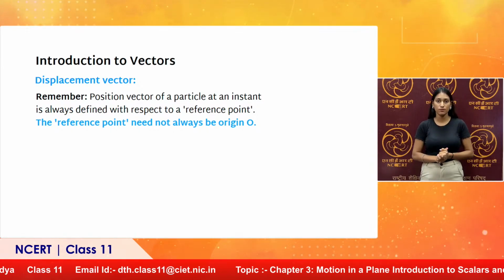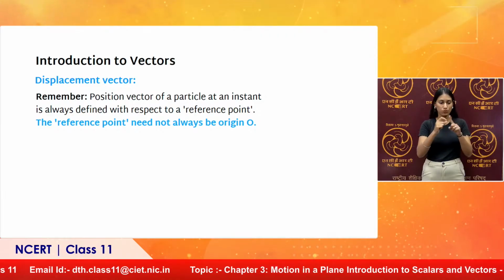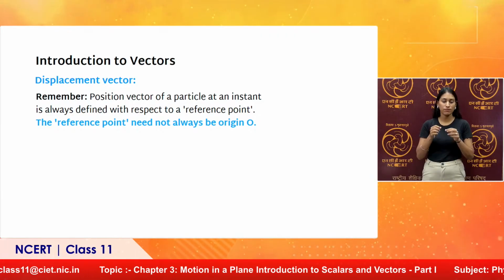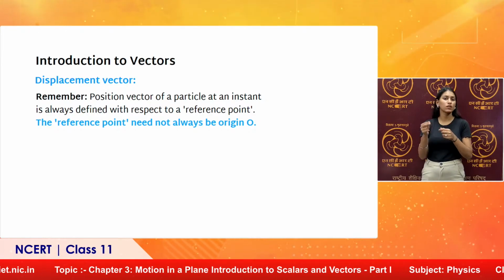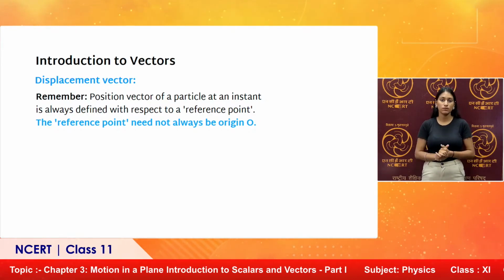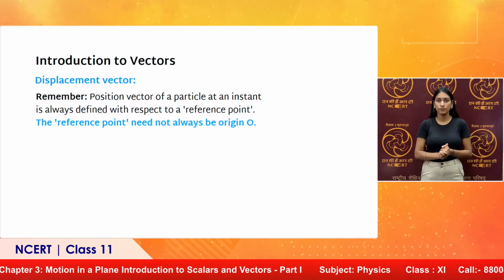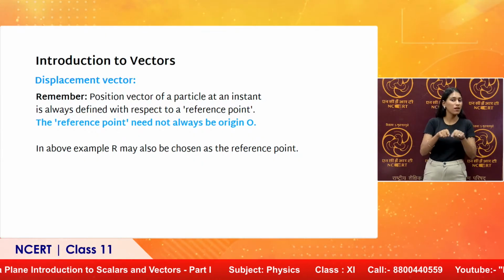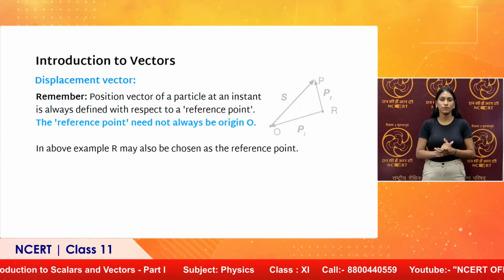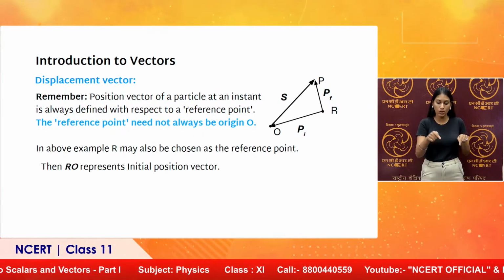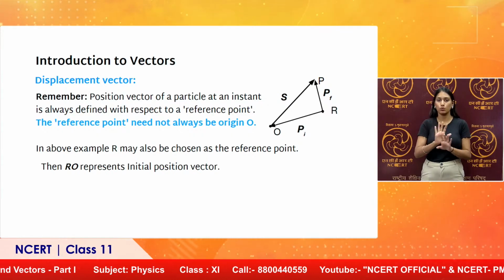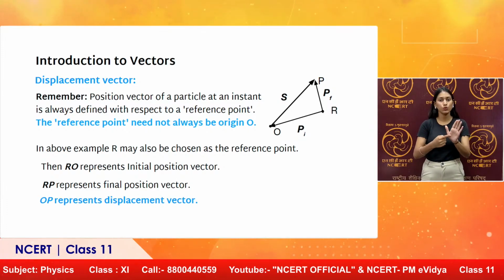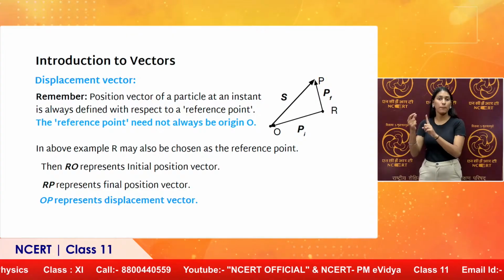Again, it is a repetition. The position vector of a particle at an instant is always defined with respect to a reference point. The reference point need not always be the origin O. That different reference point we have already chosen in our previous example. In the above example, R was chosen as the reference point. RO represents the initial position vector, RP represents the final position vector, and OP represents the displacement vector.